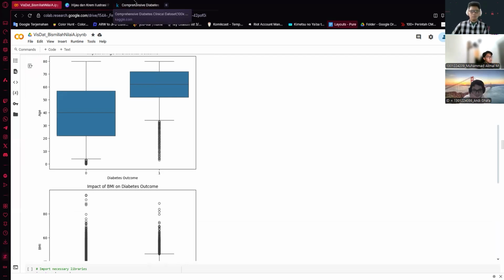And I also want to add one more thing about this presentation, about our data set. The reason we chose this data set is because, as you know, there is an increasing rate of diabetes throughout the years. That is why we chose this data set to make an infographic about diabetes awareness.